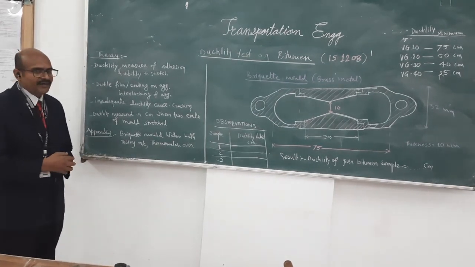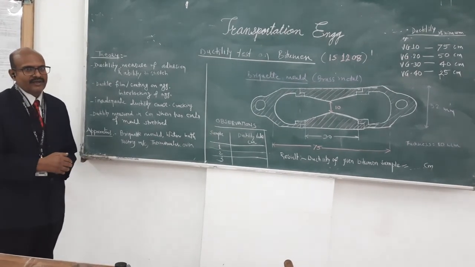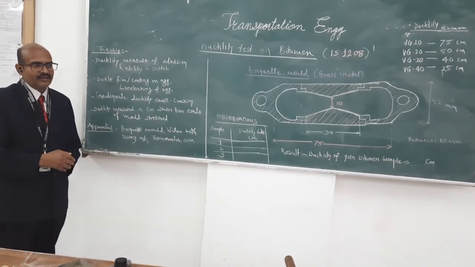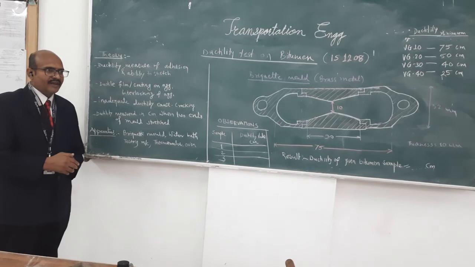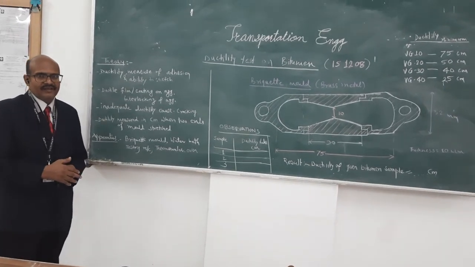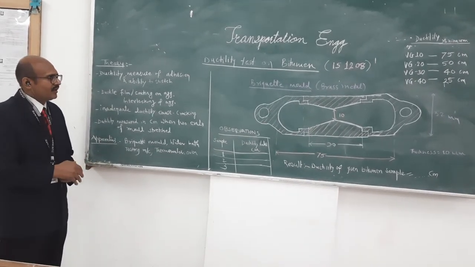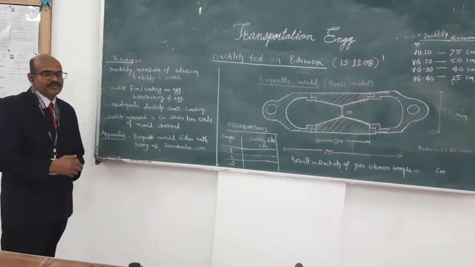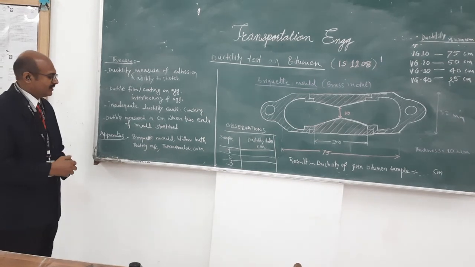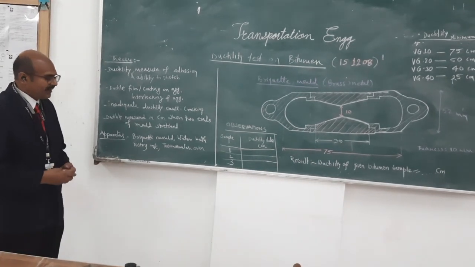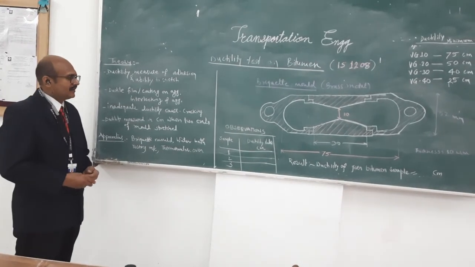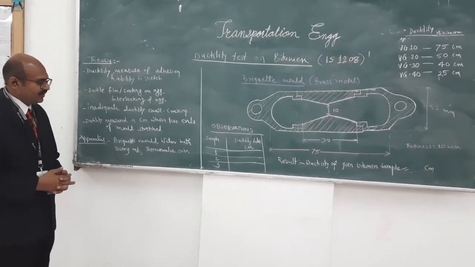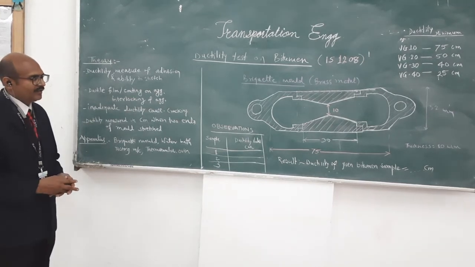If we have inadequate ductility, it may lead to cracking in the road pavement. So if you observe cracking in the road pavement, we can say that this cracking is due to the presence of inadequate ductility, or ductility which is not as specified in the IS codes. The apparatus for measuring ductility is the briquette mold, then the water bath, and also the testing machine, thermometer, and oven for heating the bitumen.